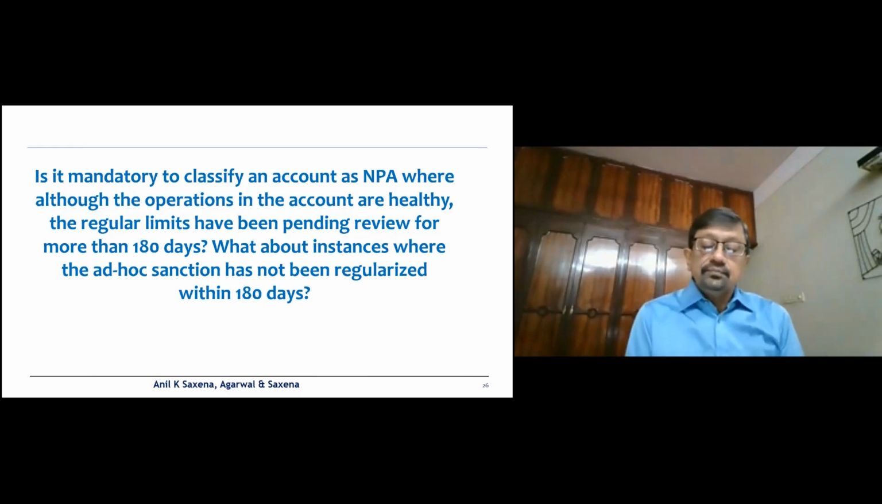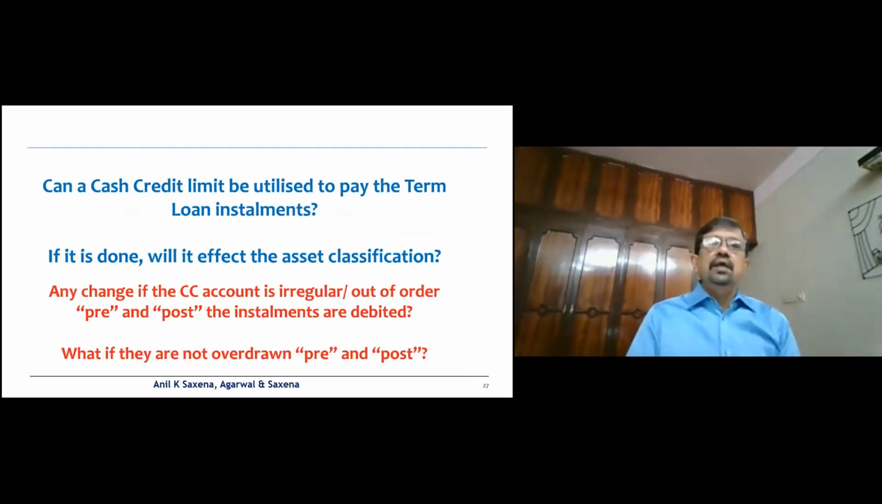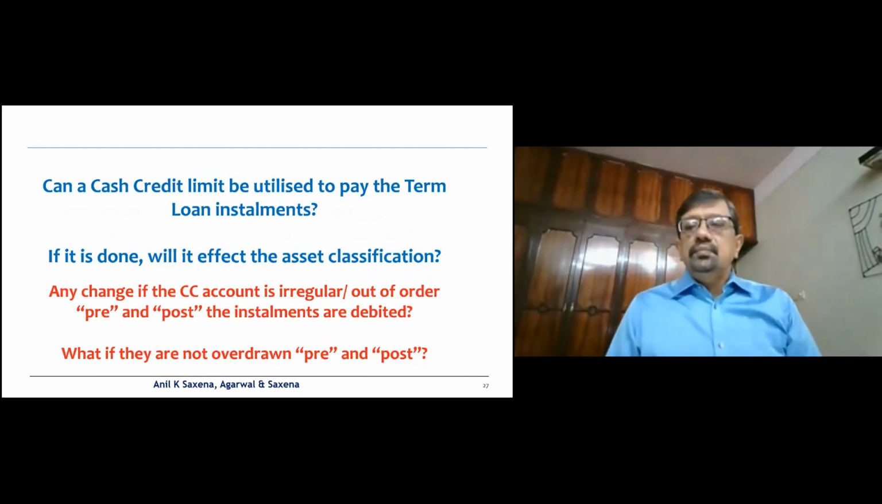But that is what the RBI Master Circular of 1st July 2015 says, that irrespective of whatever reasons the bank may have, the review period should not stretch beyond 180 days. So here also my point of view would be, if the review is pending for more than 180 days, you would have to go by the Master Circular and downgrade the account. Similarly, in case the ad hoc sanction is not regularized within 180 days, here also one would have to downgrade the account to NPA. Now, these are queries which come up quite frequently.